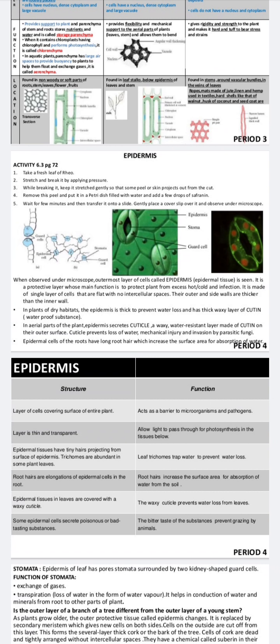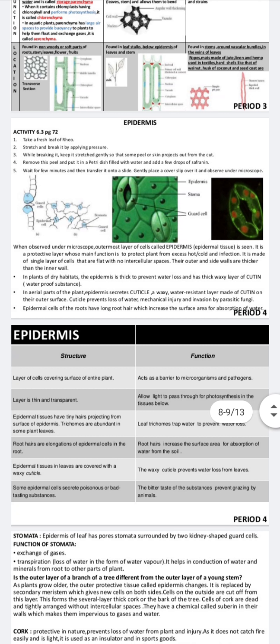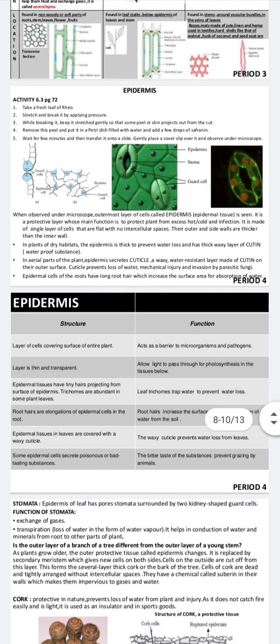What are the stomata? Stomata are small pores seen on the epidermis of the leaf. They help in the regulation of water and gases in the plants. They are enclosed by two kidney-shaped cells called the guard cells.